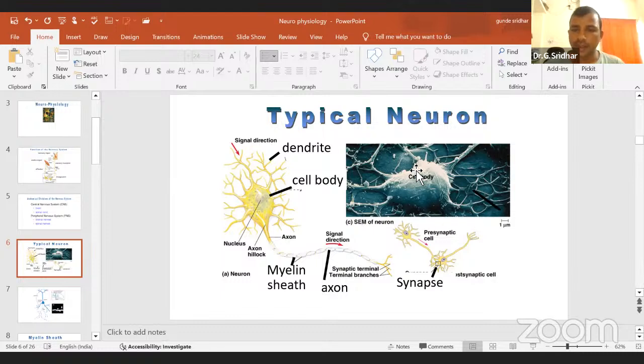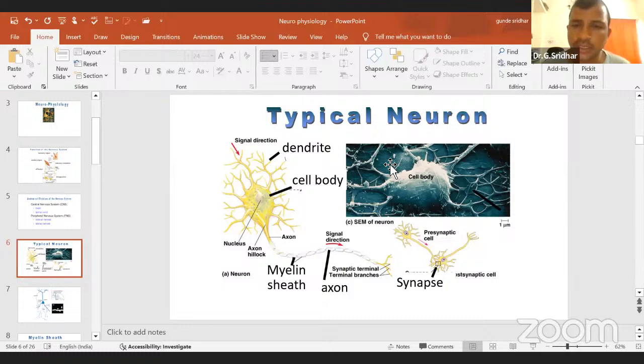Okay, you can find the neuron like this. This is an actual live diagram of the neuron. You are finding a body which has the dendrite as well as the axon. That means they have branches. I mean to say that the neuron will collect the information, signal, action potential or stimulus from the adjacent neuron. Then after getting the information, it will pass or transmit the new but the same information to the adjacent neuron or other neuron. That's why it has the branches.